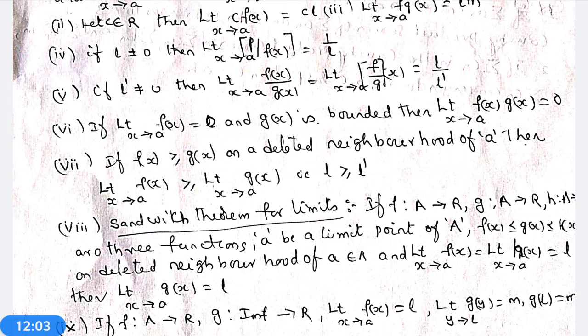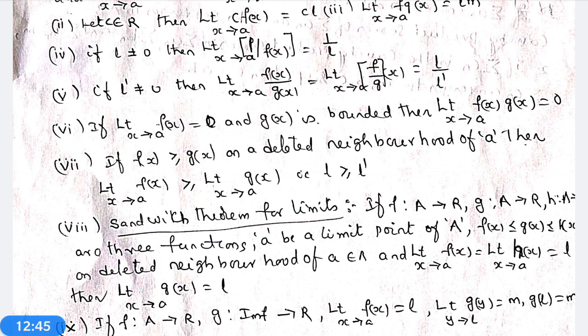If Sn, Un and Tn are three sequences of real numbers such that Sn is less than or equal to Un, which is less than or equal to Tn, for all n belongs to capital N, and limit n tends to infinity of Sn is equal to limit n tends to infinity of Tn is equal to L, then limit n tends to infinity of Un is also equal to L. This is called the sandwich theorem for sequences.